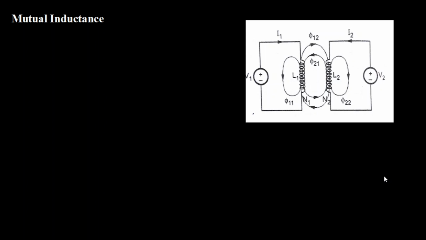L1 and L2 are not related at all. The first circuit has its own self-inductance L1, some value, the total flux linked by the current flowing through that circuit, lambda 1 by I1 if you want to take it. And the second one is L2, an entirely different value, because I2 is going to be different. Based on V2 I will get I2, and based on the resistance of the coil I can calculate I2 also, mathematically speaking, practically speaking.